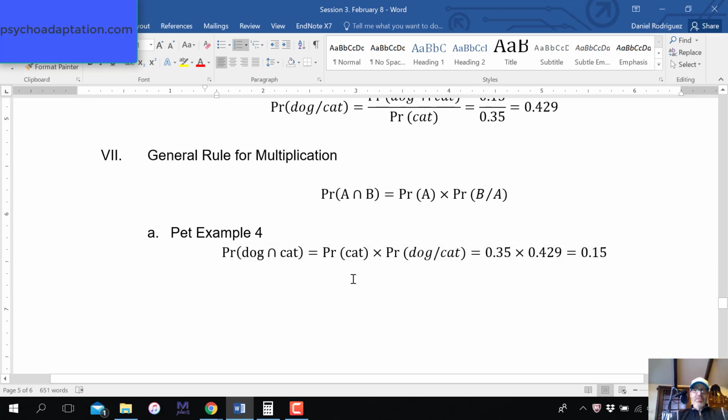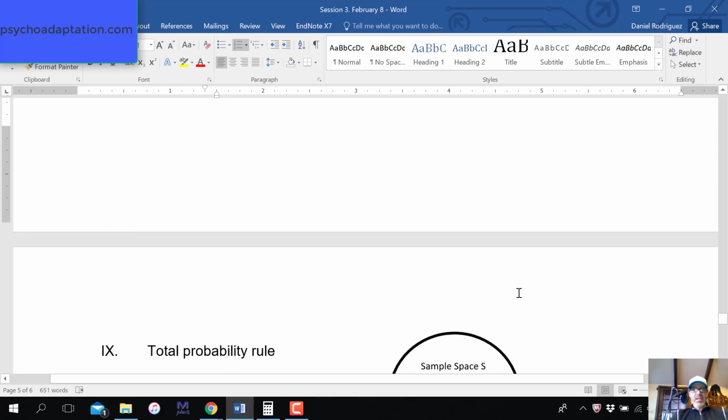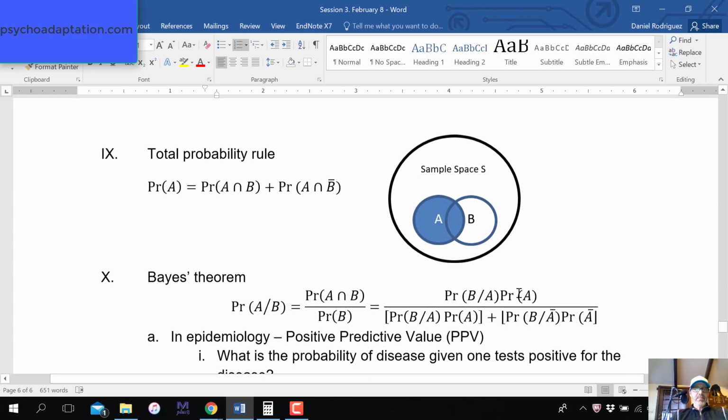But we're going to make sure we're right. So we take the probability of cat ownership, which is 0.35, and multiply it by the probability of owning a dog given one owns a cat, which we know is 0.429, and we get 0.15. So that's a way to verify. This tells you also that there are different ways you can verify your results. You're not always going to have everything that you want, like you may not know this and you might want to calculate it. So you use this multiplication rule.